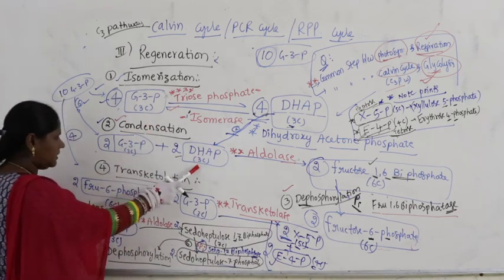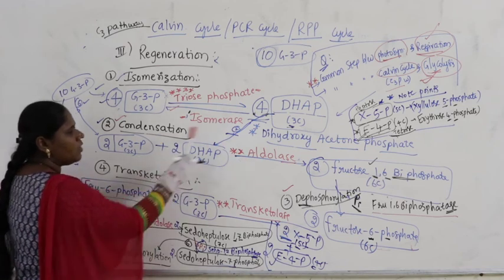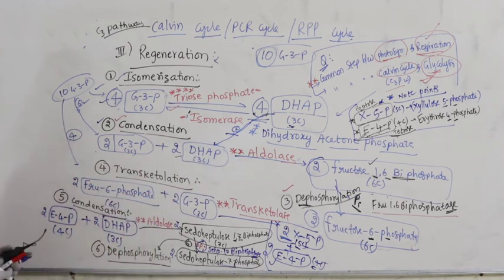Wherever DHAP is there, that will come under condensation. Name of the enzyme is aldolase, right.